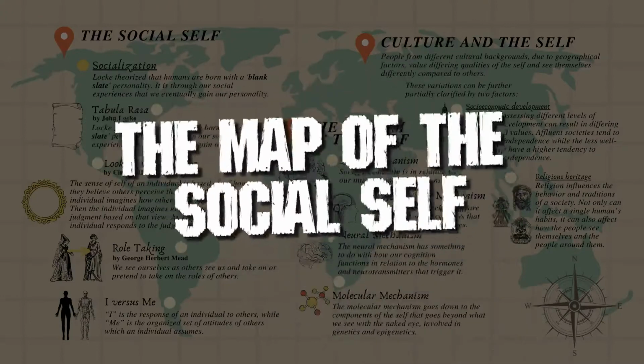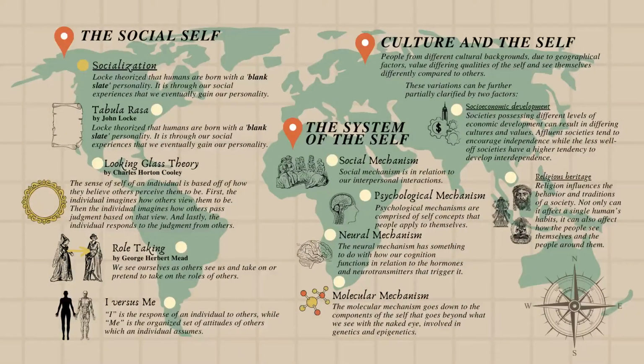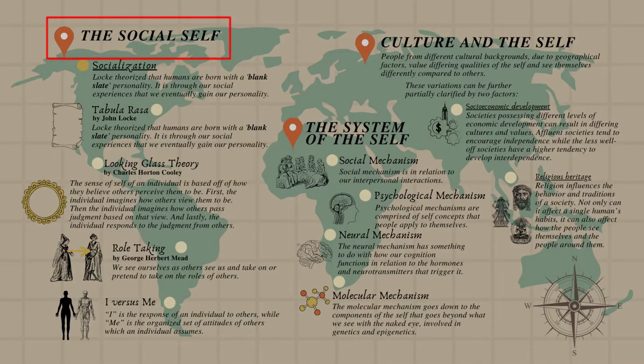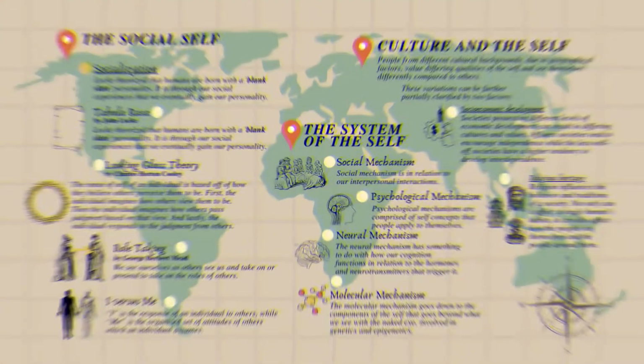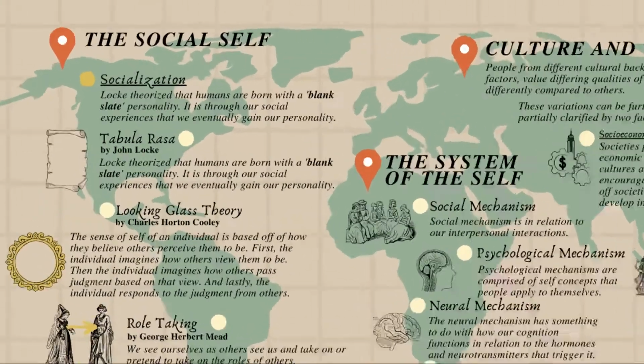We welcome you to the map of the social self. As we can see, it has been divided into three parts: the social self, the system of the self, and the culture and the self. Let us start with our social self.